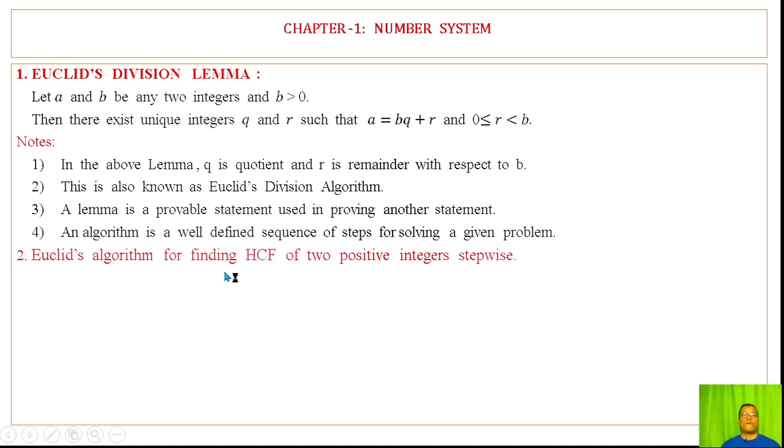Euclid's algorithm for finding HCF of two positive integers, stepwise.